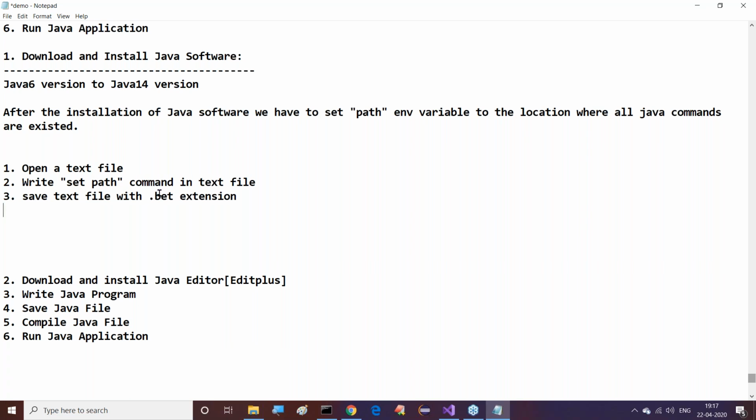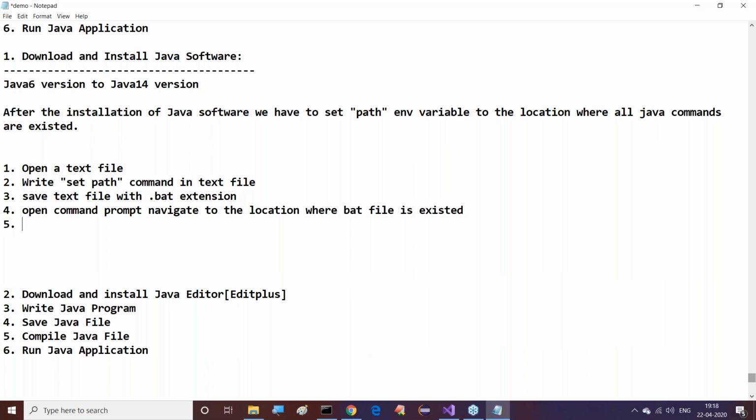.bat, not .txt. Bat in the sense of batch file only. Fourth one, open command prompt and navigate to the location where the .bat files exist.